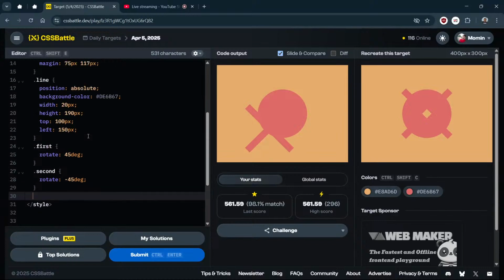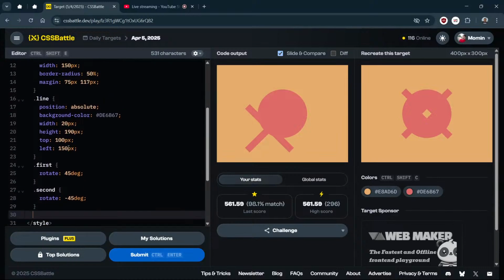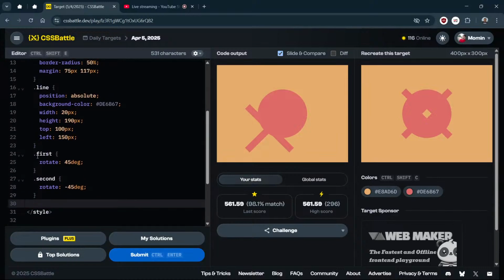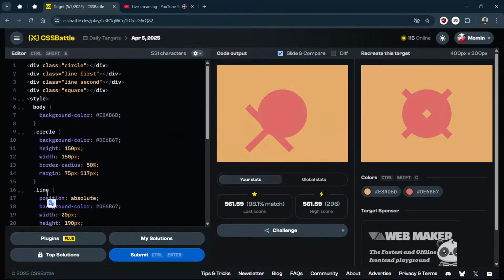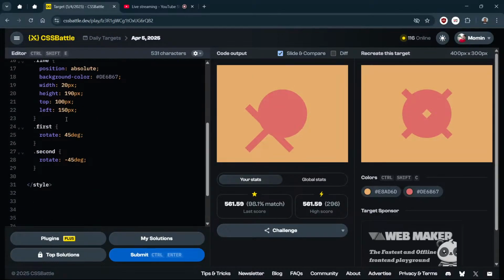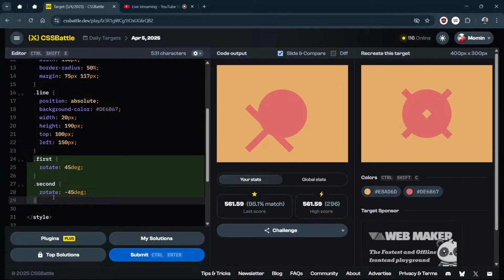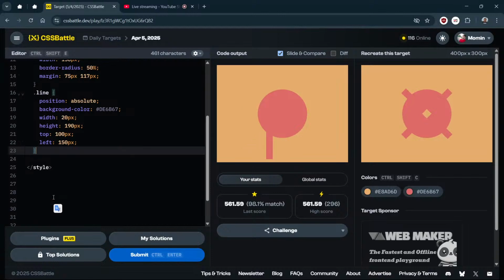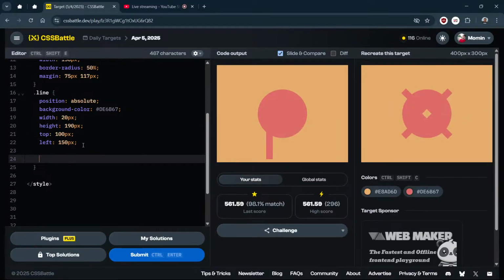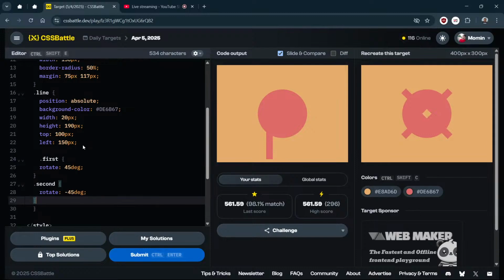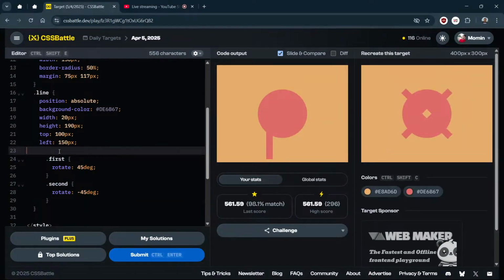But there is one more thing in CSS now, which is nesting. So these first and second are in connection with line. So I think we can move them inside the line itself. So it will also work. And okay, it is not automatic formatting. Let me format it. And it is still not working.